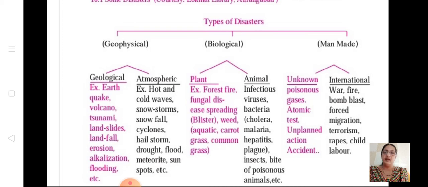Then we came to man-made. There are unknown reasons like poisonous gas leakage, atomic test, unplanned action, and even accidents come under unknown reason. Under international reason, when there is war between two countries, fire, bomb blast, forced immigration, terrorism, rapes, child labor, all these come under international. So so much we have learned now. This is just a general topic of disaster. Read it for the exam, but the tables are also important.